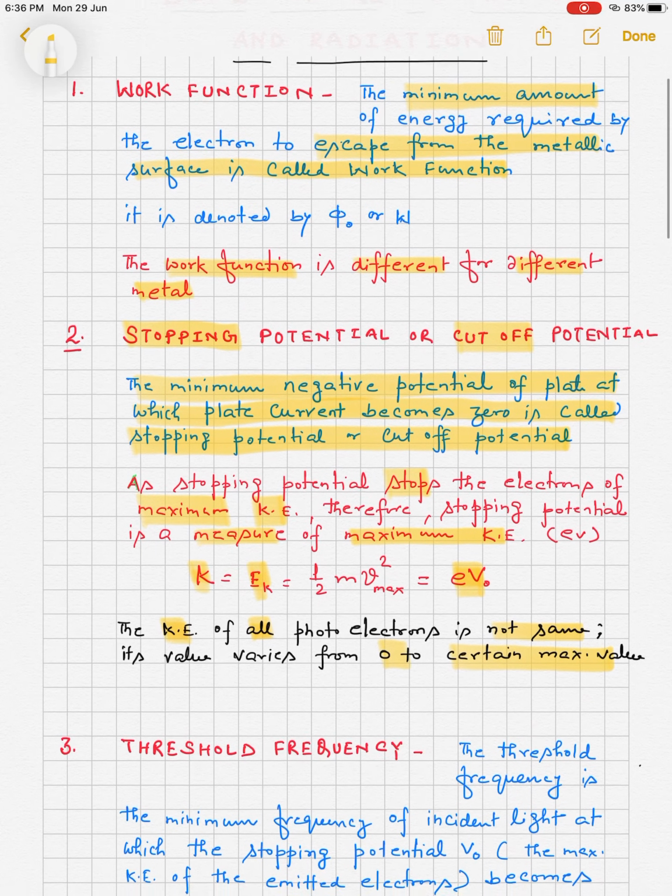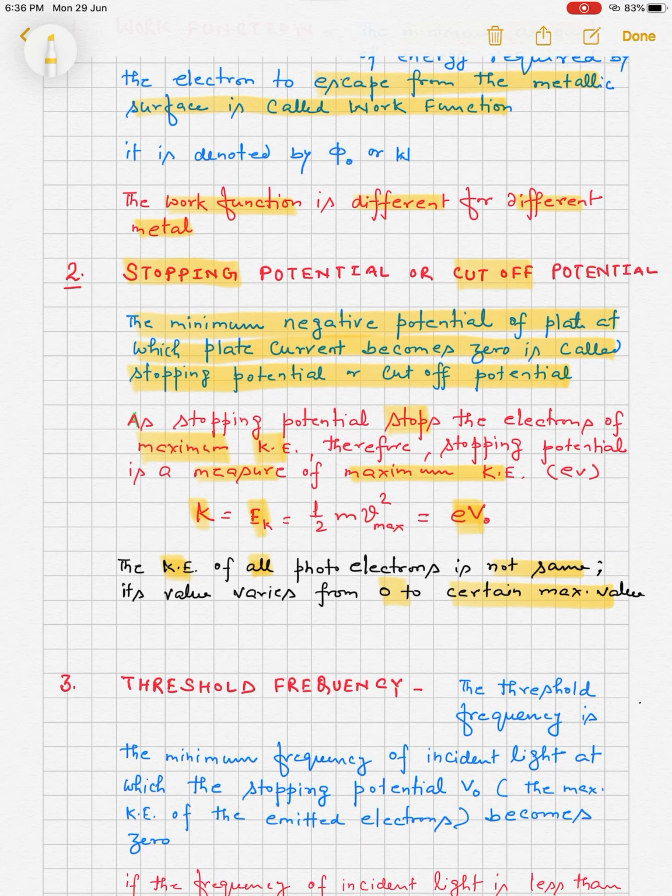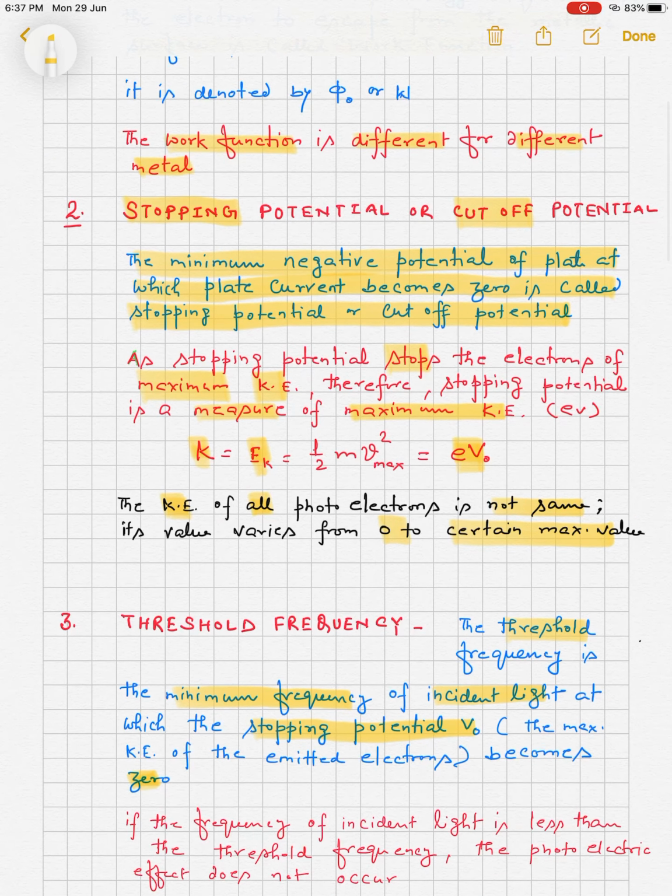The third important definition is threshold frequency. The threshold frequency is the minimum frequency of the incident light at which the stopping potential V naught, or the maximum kinetic energy of the emitted electron, becomes 0. So if the frequency of incident light is less than the threshold frequency, the photoelectrons will not be emitted. That is, there is no photoelectric effect.